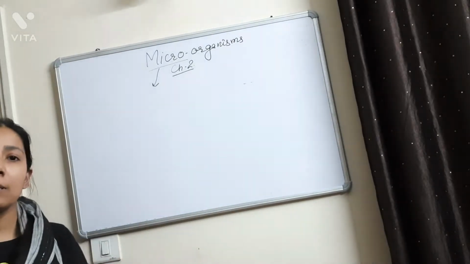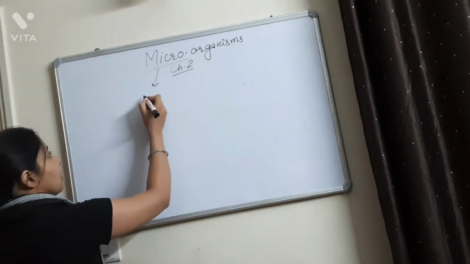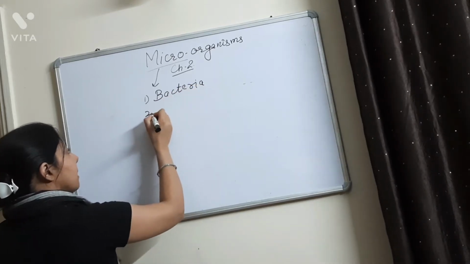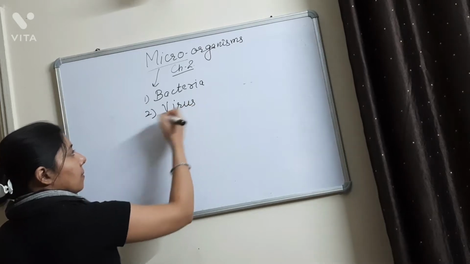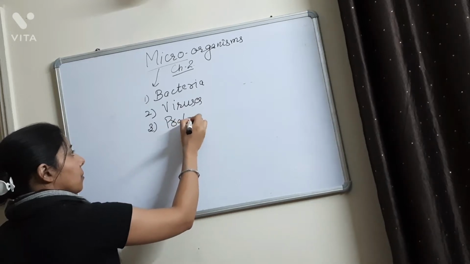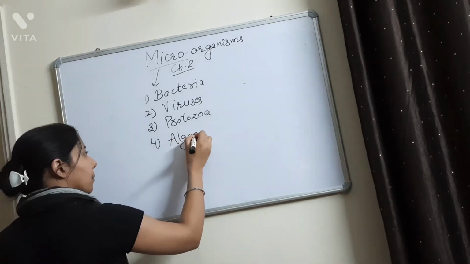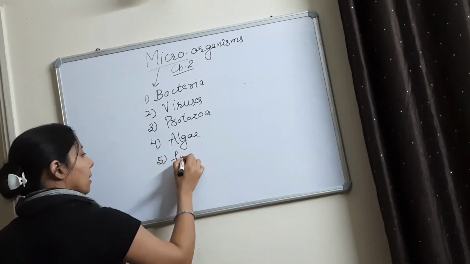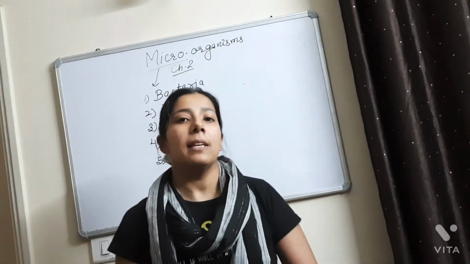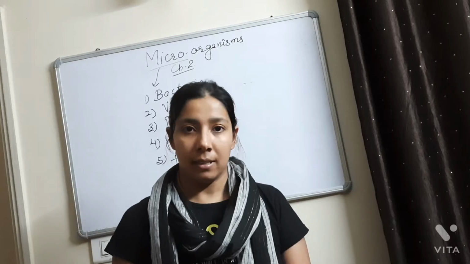So how are the microorganisms classified? Microorganisms are classified under 5 categories. The first category is bacteria. Second is viruses. Third is protozoa. Fourth is algae. And the fifth is fungi. So these are the 5 categories, 1, 2, 3, 4, 5, in which the microorganisms are divided.